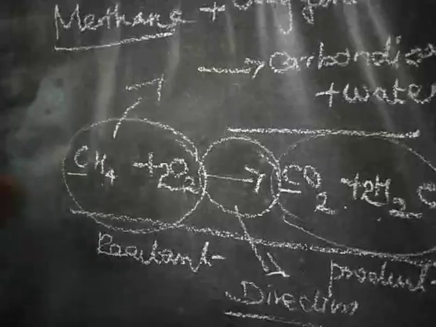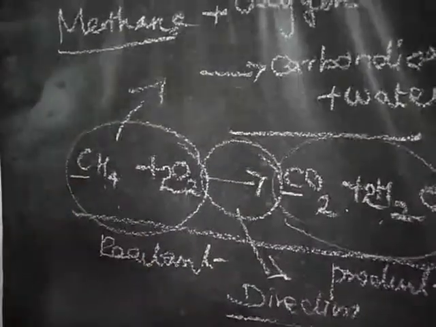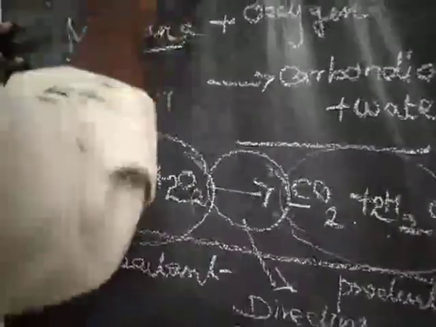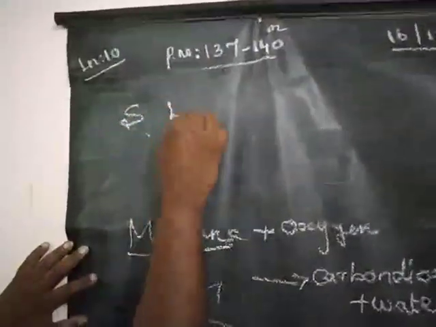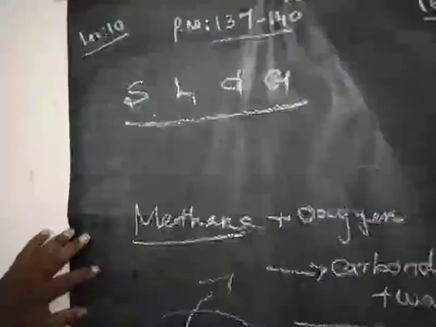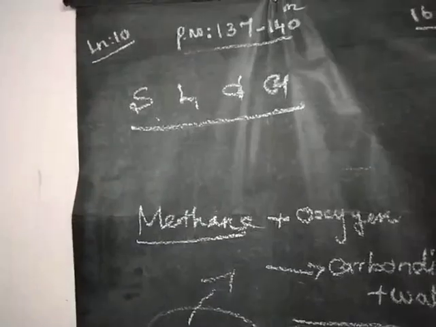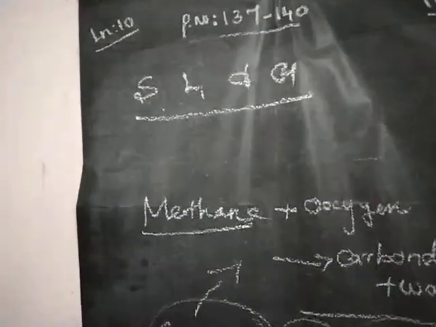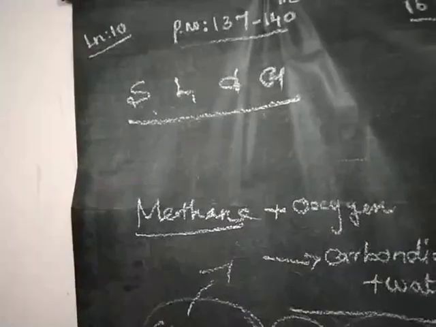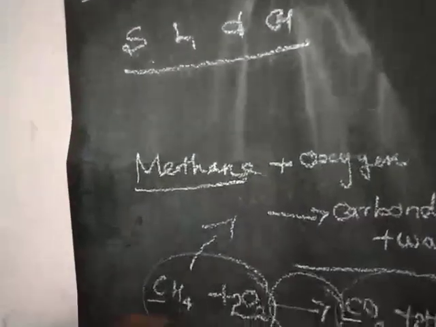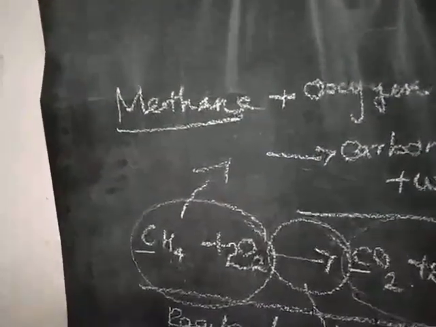After balancing the chemical equation, we should know the physical state of the reactants and products. What is meant by physical state? Already we know matter can exist in three physical states: solid, liquid and gas. So it is better to mention the physical state of the reactants and products in the equation, as a subscript, written in brackets after each formula.